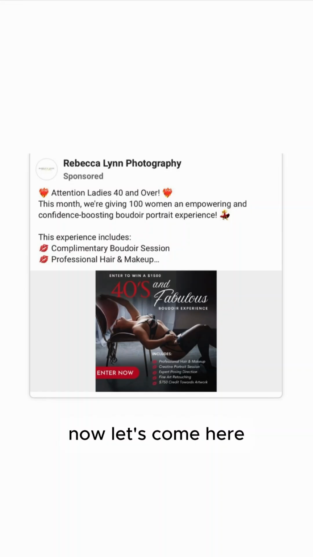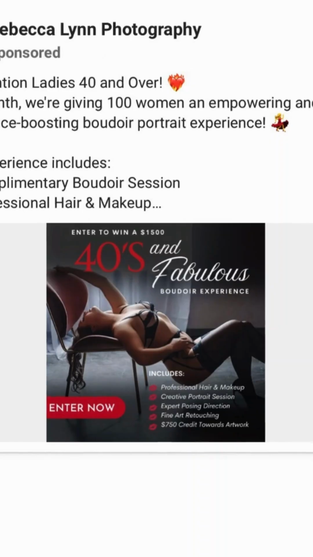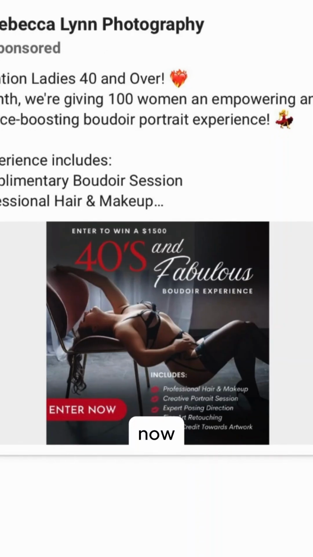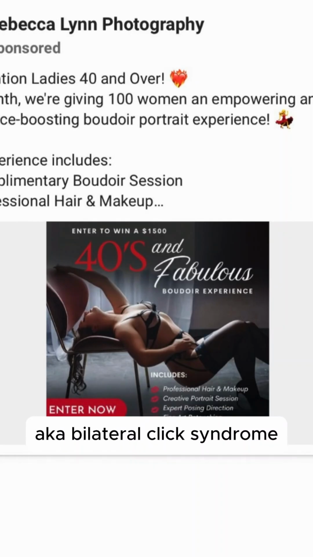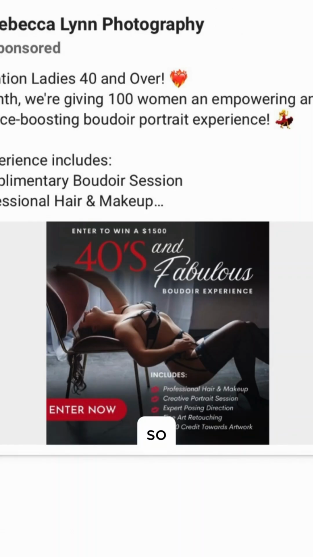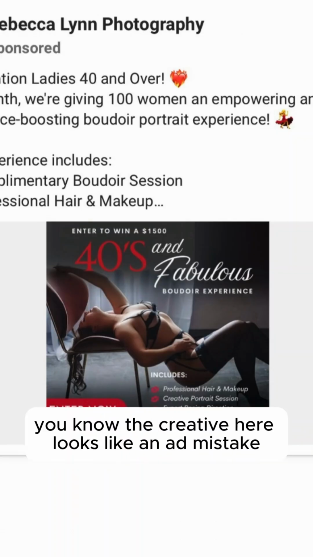Now let's come here. All right, we got nothing below the creative, perfect. Now, we're diagnosing here: if we believe this is BLCS, aka Boudoir low click syndrome, if the unique CTR is under 6%, the creative here looks like an ad mistake.